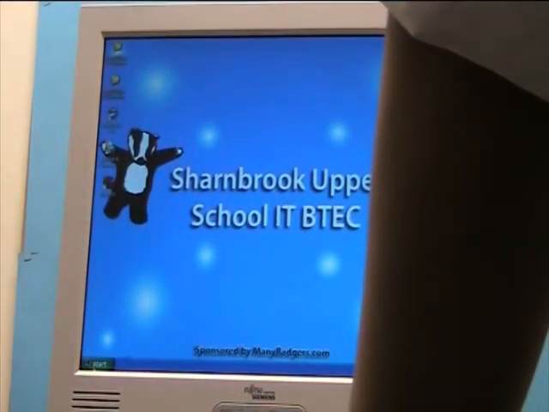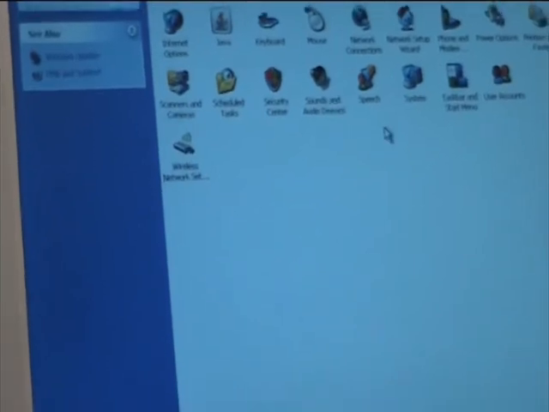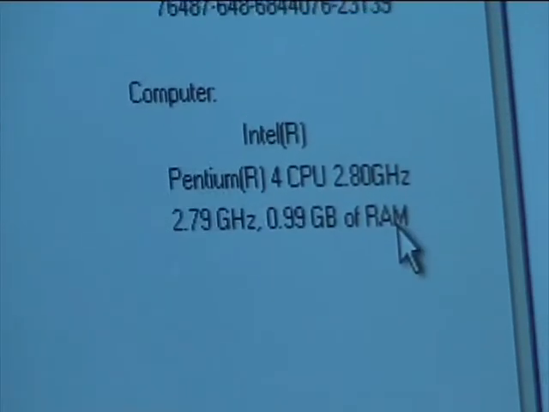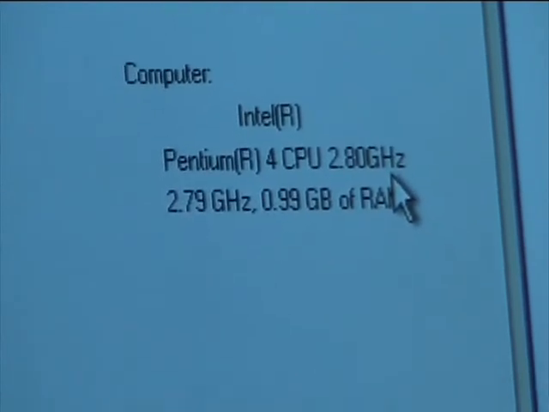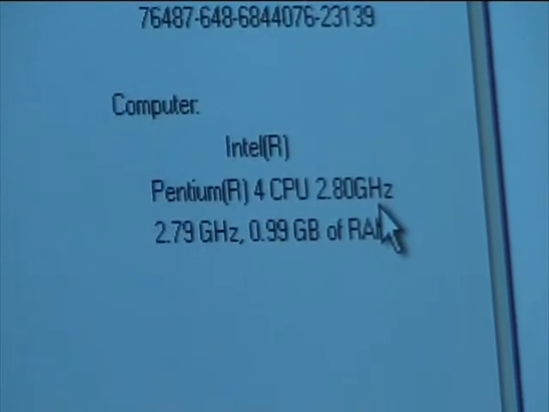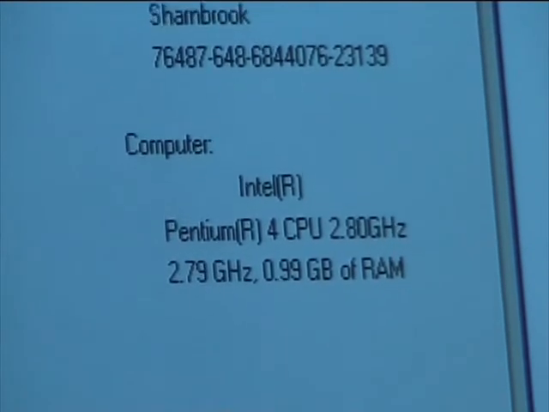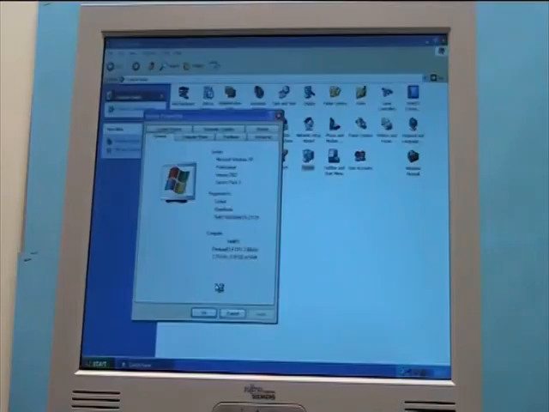Right, so we'll go to system information, which is in control panel, system. As you can see, I've installed a gig of RAM into this computer, so I've upgraded it just a little bit more than what we had on our motherboard, to just under a gig, and there you have it. That's how you check through Windows and system properties how much RAM you have installed.